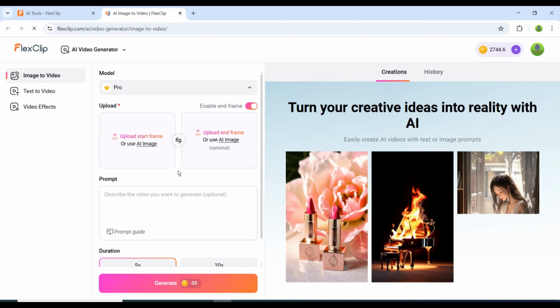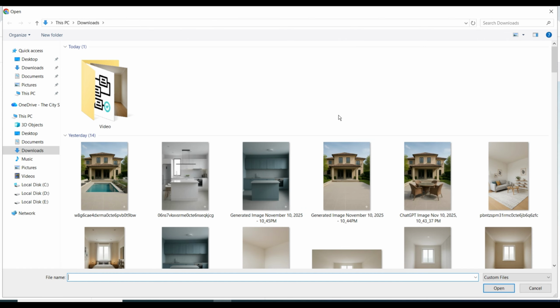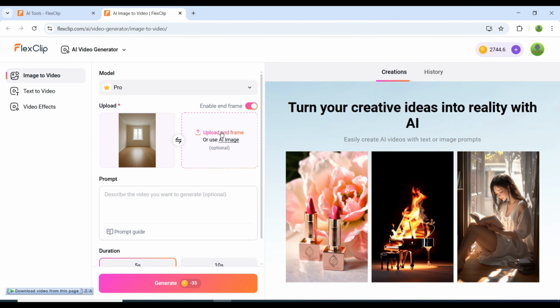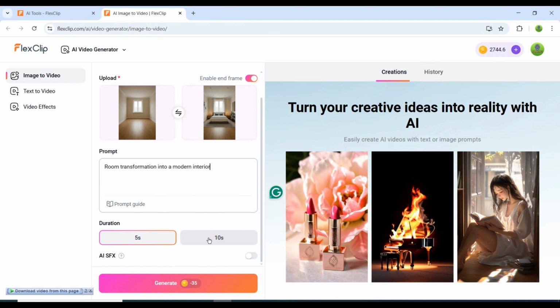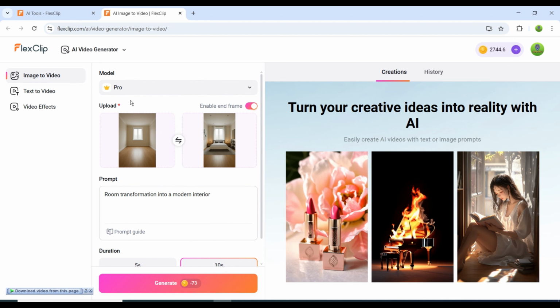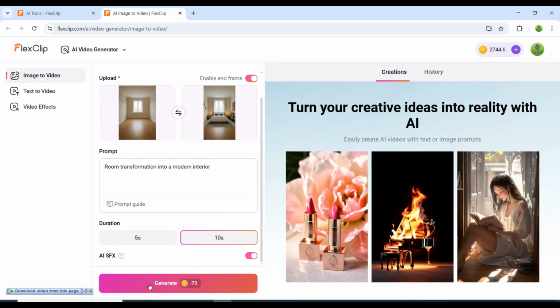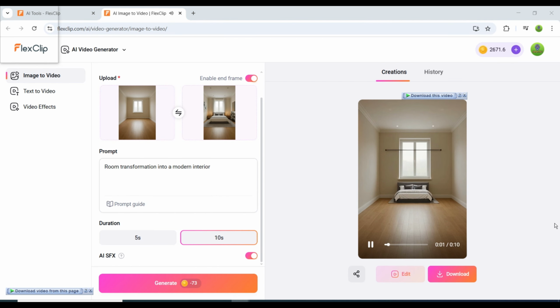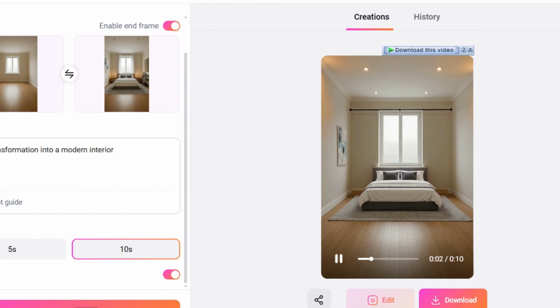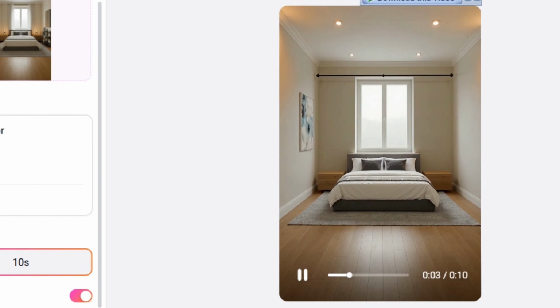You'll see two upload slots, the empty room and the finished interior. Upload both, then enter a small prompt like room transformation into a modern interior. If you want to add sounds, you can add that too. Choose Pro mode, set the duration to about 10 seconds, resolution to 720p, and then hit Generate. Wait a moment, and the animation is done. Clean, smooth, and ready to post.